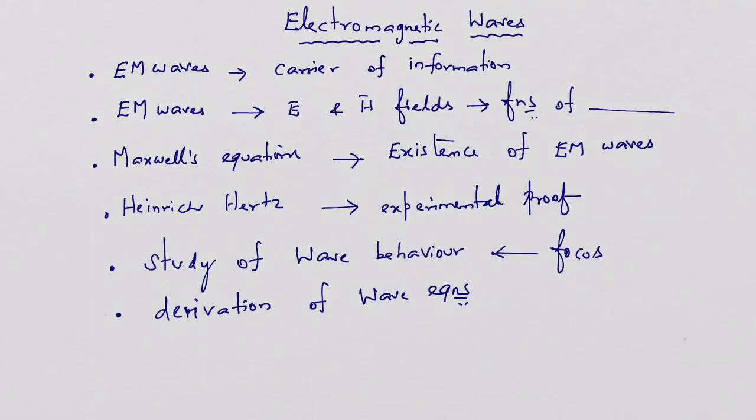Hi everybody, let us see the wave equations of electromagnetic waves in this lecture. In general, electromagnetic waves will be the carrier of energy or information. And it is a function of both space as well as time. The electric and magnetic fields present in electromagnetic waves will vary with respect to time and spatial coordinates.